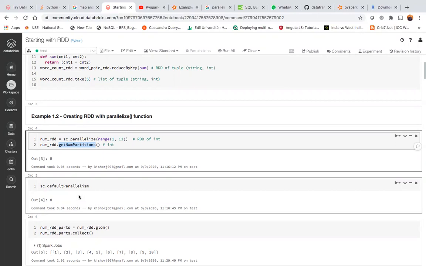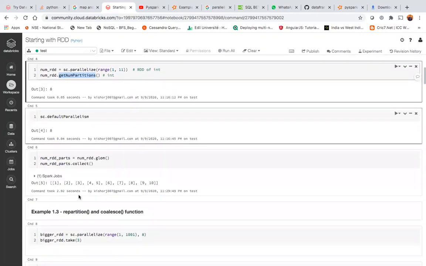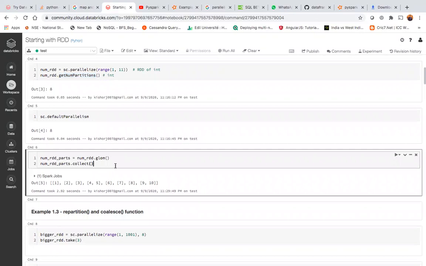Now you did the num RDD glom function. So these two lines, how does this output appear? It basically creates a list of integers. That's how it works. Get num partitions returns an integer.